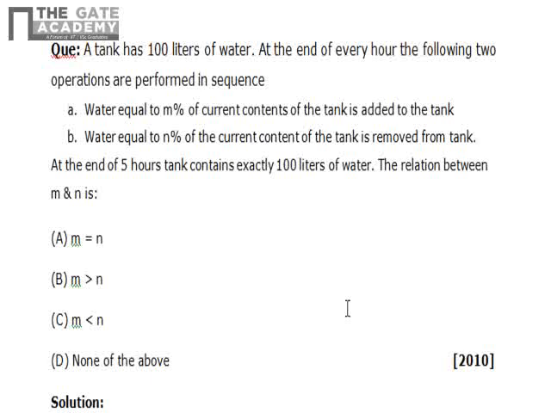This is another problem, from the GATE paper 2010. A tank has 100 liters of water. At the end of every hour, the following two operations are performed in a sequence. Water equal to m% of the current content of the tank is added to the tank, and water equal to n% of the current content of the tank is removed from the tank. That means adding and removing. At the end of 5 hours, the tank contains exactly 100 liters of water. After 5 hours, if you count, the total is 10 operations. The relation between m and n is?